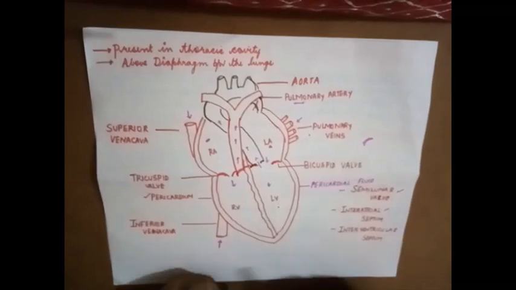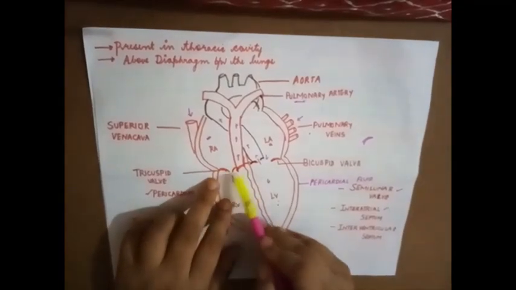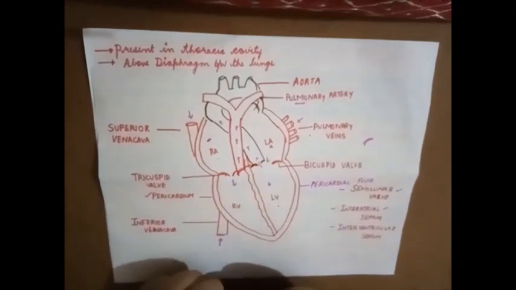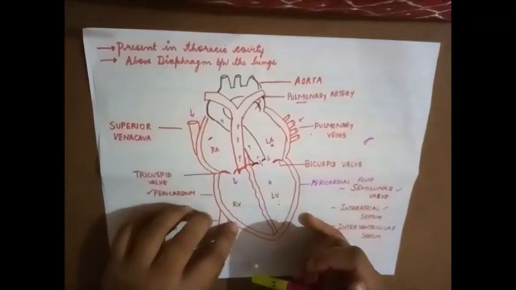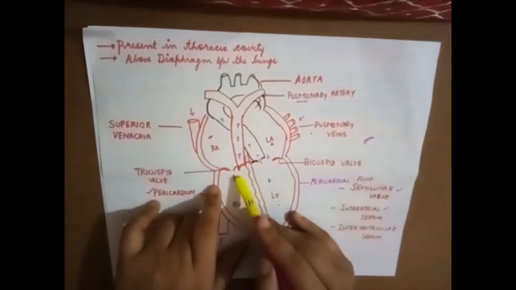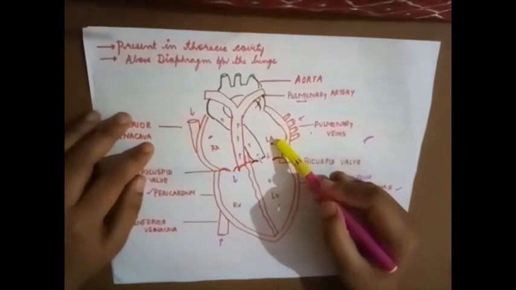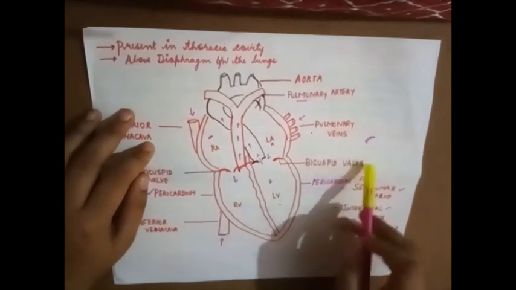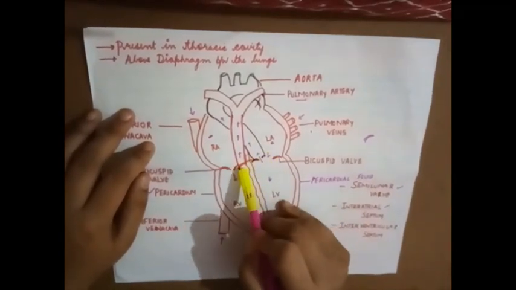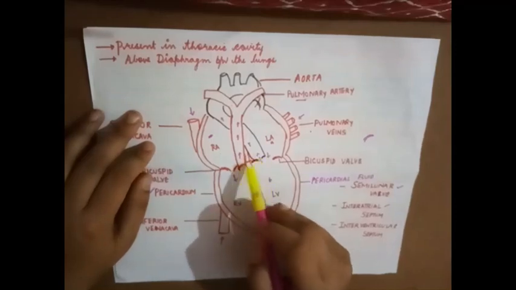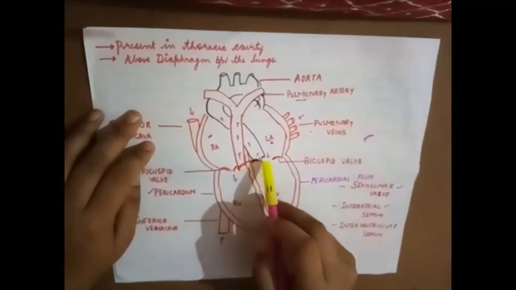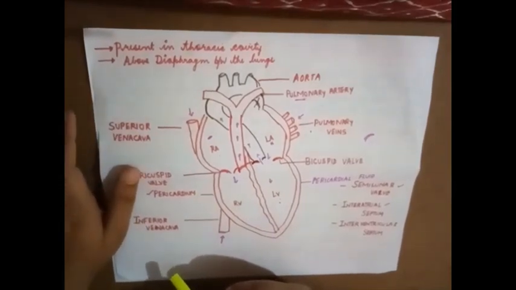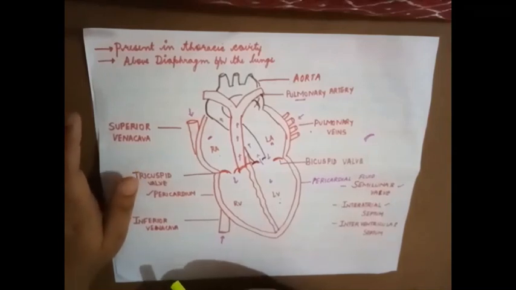Apart from that, we find the presence of valves. Valves are nothing but flap-like structures that prevent the backflow of blood. Between the right atria and the right ventricle, you see the tricuspid valve. Whereas between the left atria and left ventricle, you find the bicuspid valve. Even the pulmonary artery and aorta have valves, and these are known as semilunar valves. What is the function of these valves? They prevent the backflow of the blood.